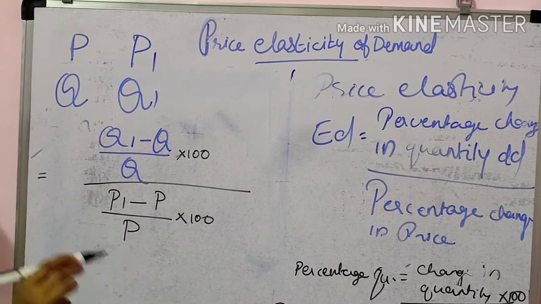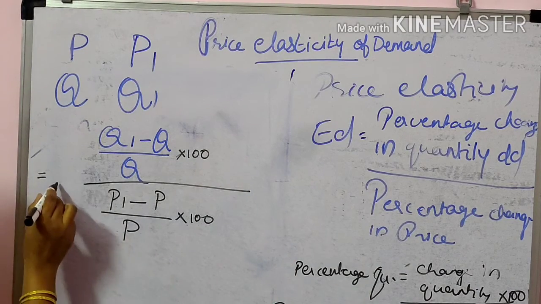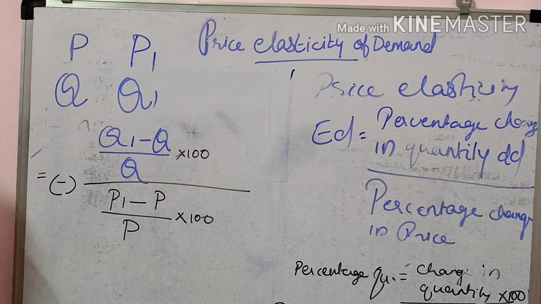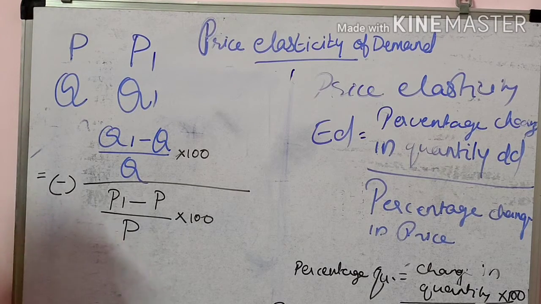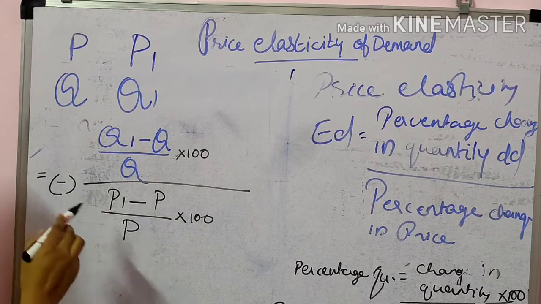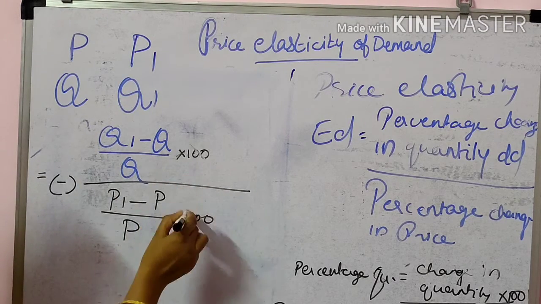Then students, whenever we discuss elasticity of demand, we always put a minus sign before it. You know what the reason is? Because there is an inverse relationship between price and quantity demanded. If there is a rise in the price of the commodity, there will be a decrease in the quantity demanded. Otherwise, if there is a decrease in price, there will be an increase in quantity demanded. So there is a negative relationship between price and quantity demanded. As a result, we always put a negative sign here. Now, this 100 and 100 cancel.